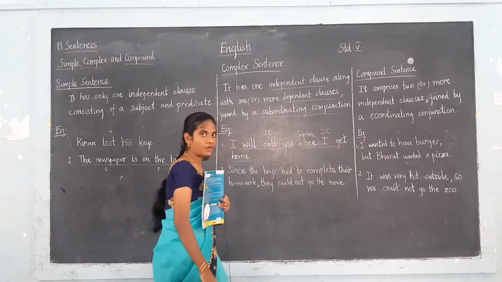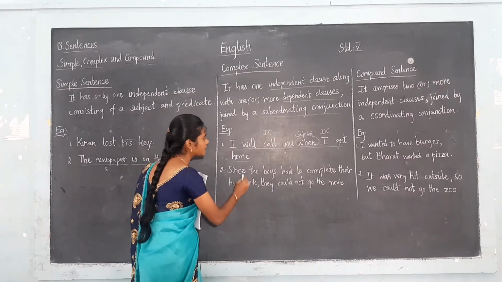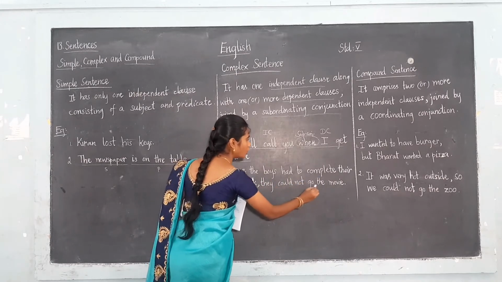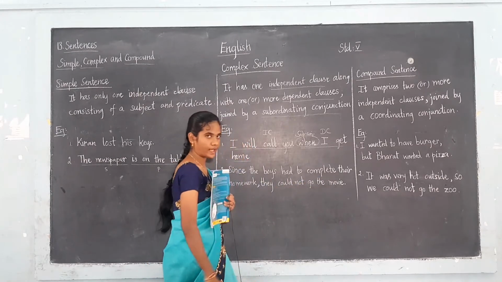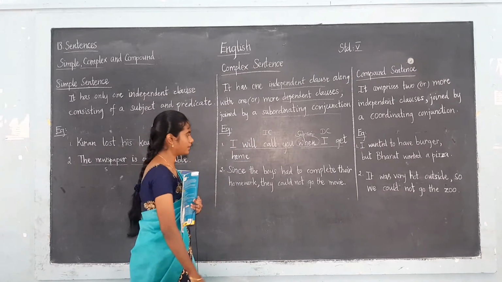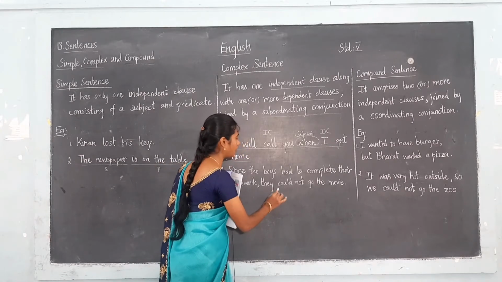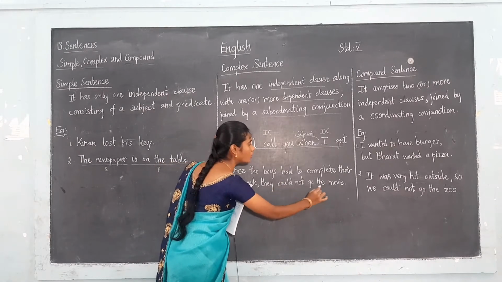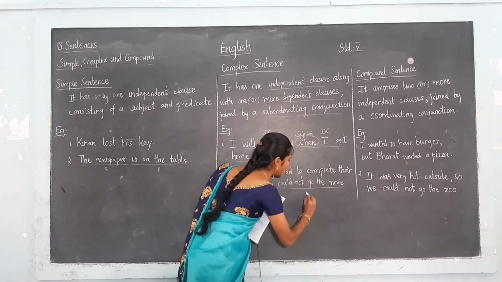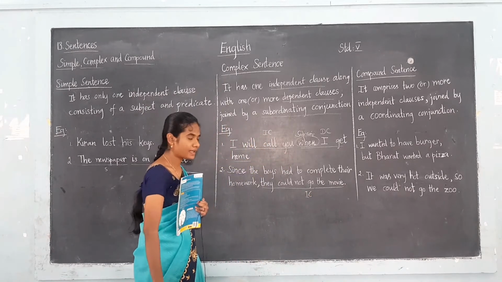Okay students, are you clear with the complex sentences? See the next example. Since the boys had to complete their work, they could not go to the movie. Can you find the independent clause here? The independent clause is they could not go to the movie. And what is the dependent clause here?